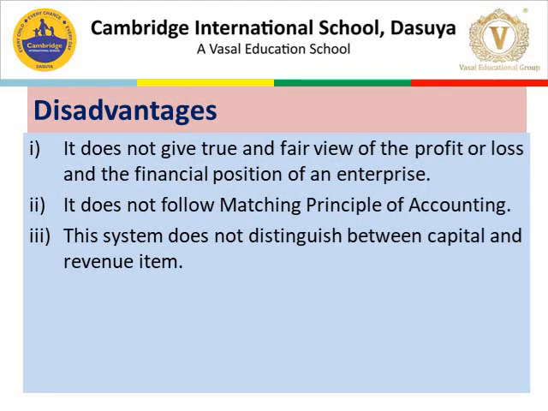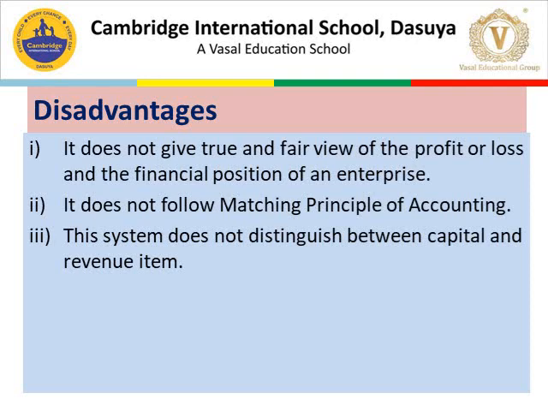On the contrary, disadvantages of cash basis accounting. Number one, it does not give a true and fair view of the profit or loss and the financial position of an enterprise. Second, it does not follow the matching principle of accounting, that is, revenues equal to expenses, which shows the clear or the fair profit or loss of a company.